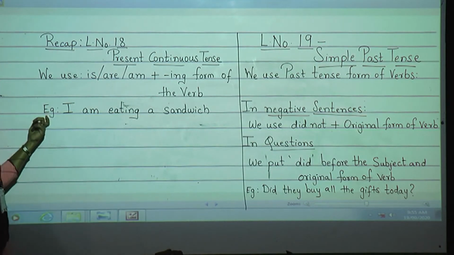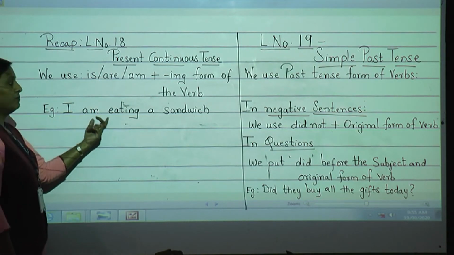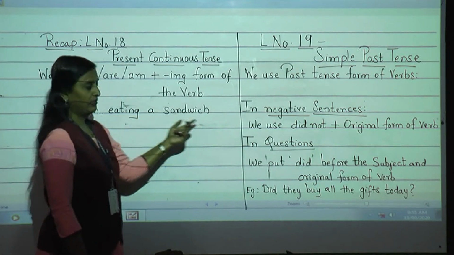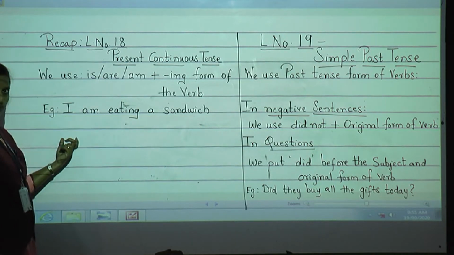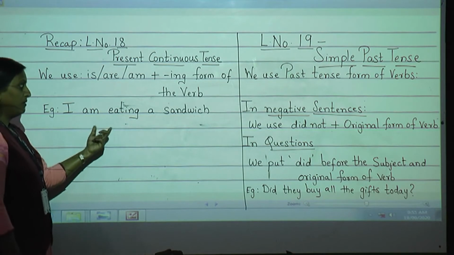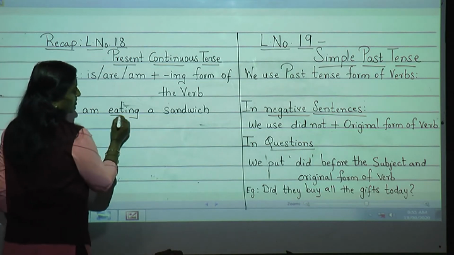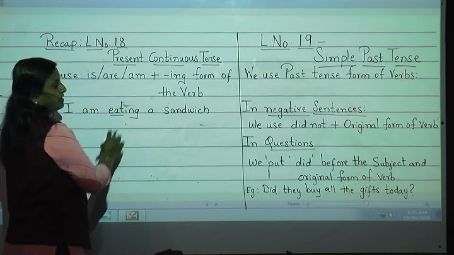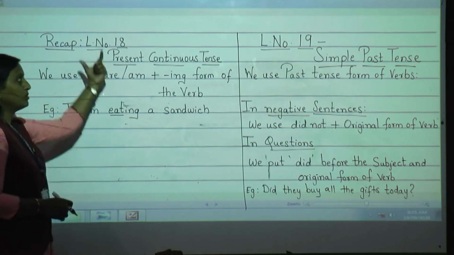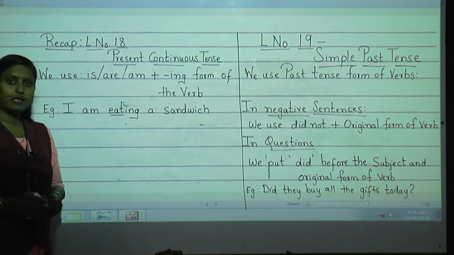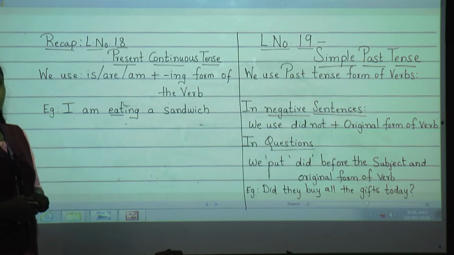Now here is an example I have given you. I am eating a sandwich. I is what? Subject. Am is the verb. With the original form of the verb plus the ing form. Okay, so this was all about our recap which we finished in our last session.